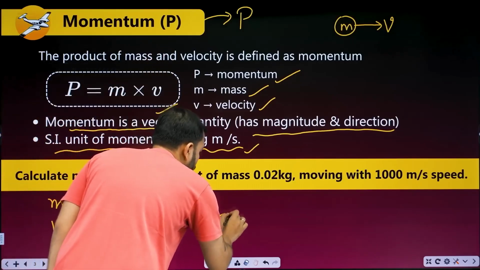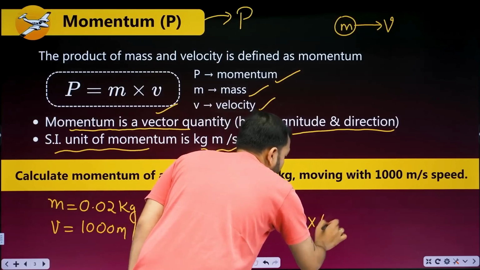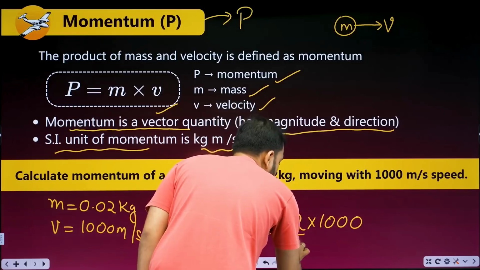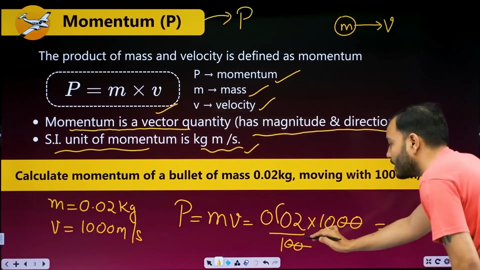So mass into velocity: 0.02 into 1000. Okay. Now we remove the decimal. Two zeros will come down, and two zeros cancel two zeros. What do we get?